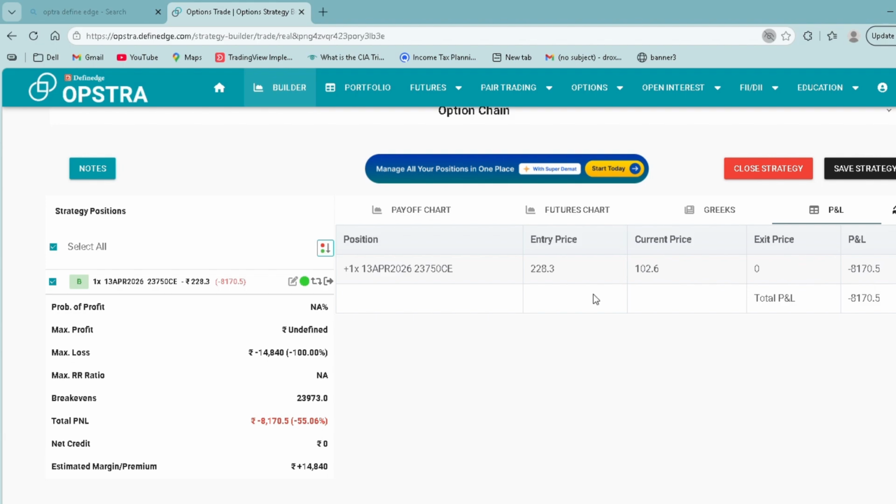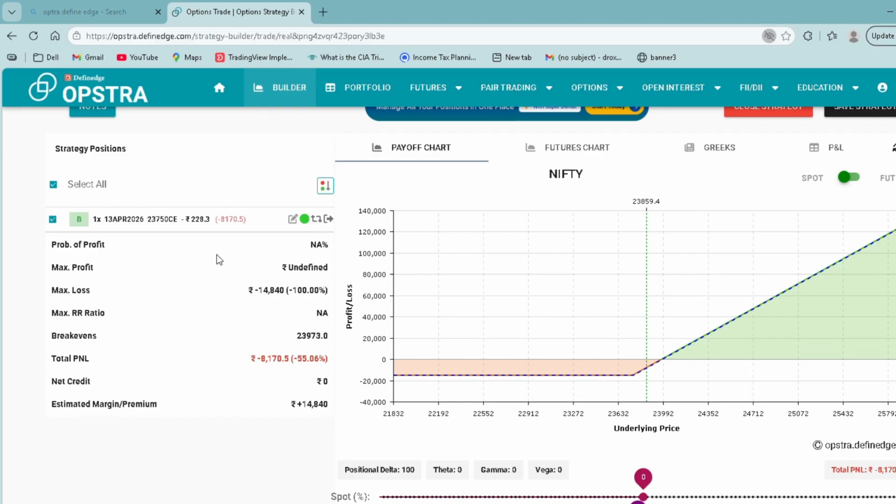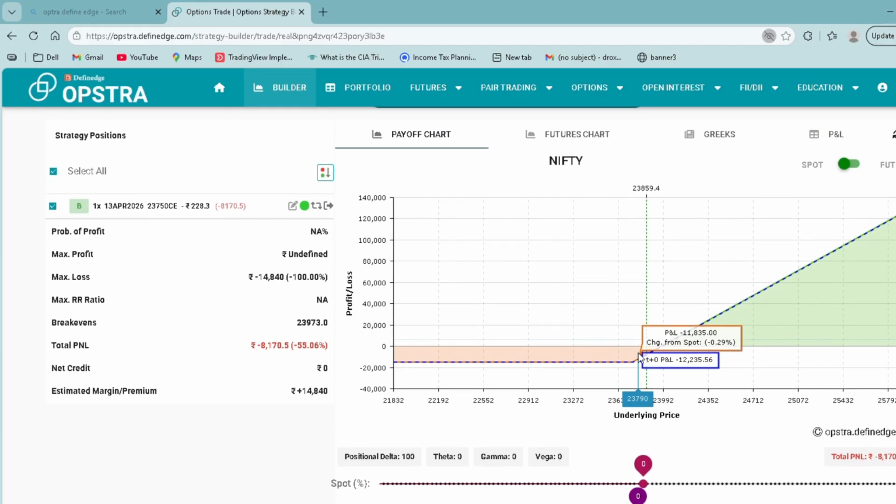Let me go to the payoff chart. This is the payoff chart. See, the market went up. So I bought the 23,750 call, the market went up, but the value went down. This is where most beginners get confused in option buying. So what's the reason? The main reason behind this is time decay.